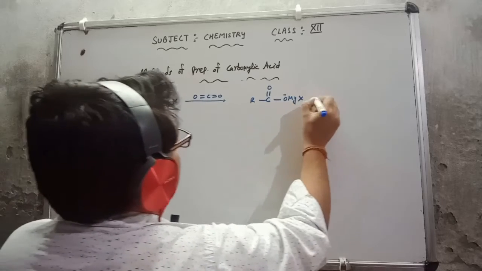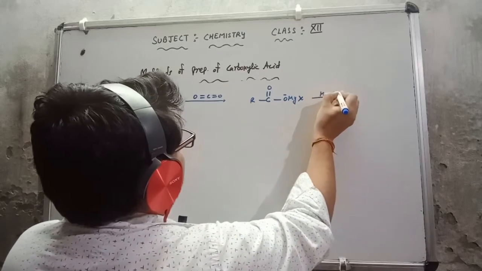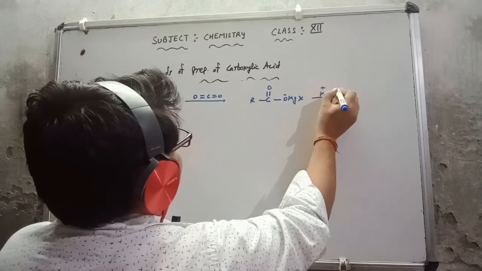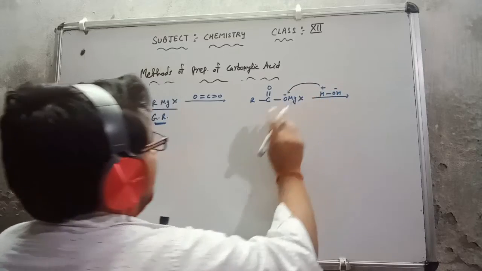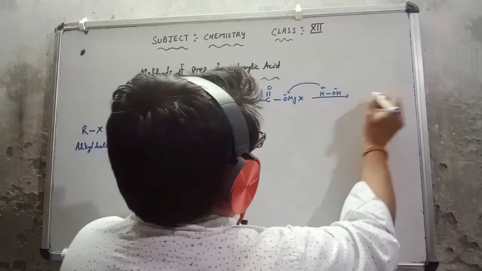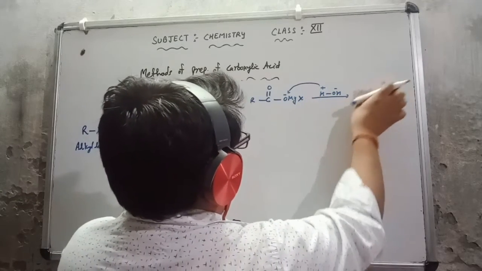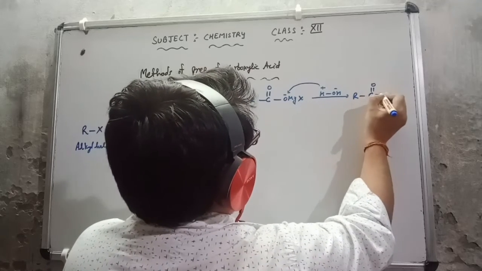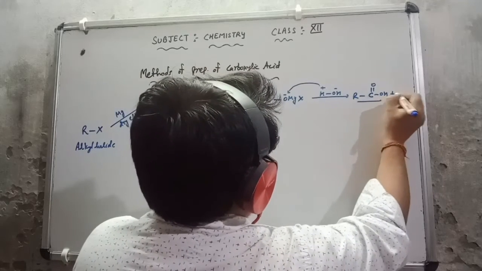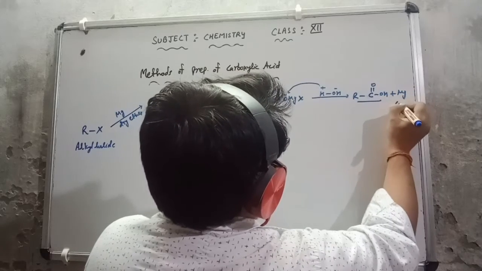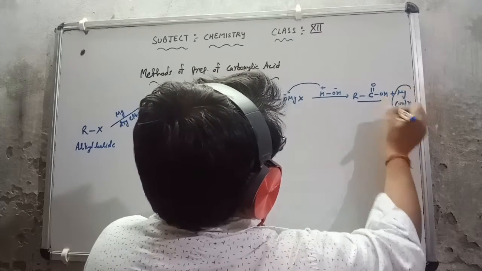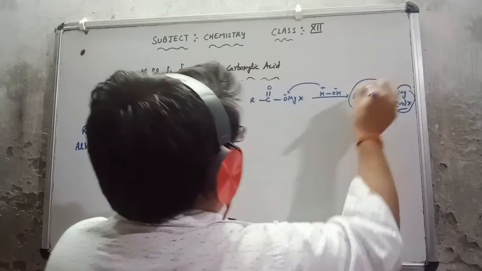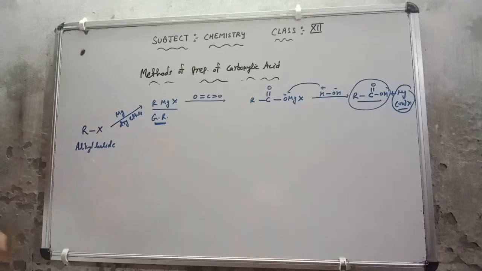This is negatively charged. Then the process of hydrolysis takes place. H positive, OH negative. This will be attached here, and MgOH is released. I get R single bond C double bond O single bond OH. This is the carboxylic acid, and the MgOH is released out. So this is the main product we are getting, the carboxylic acid from alkyl halide. This is a major conversion.